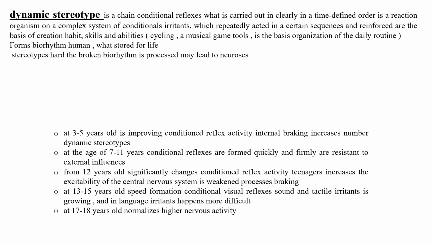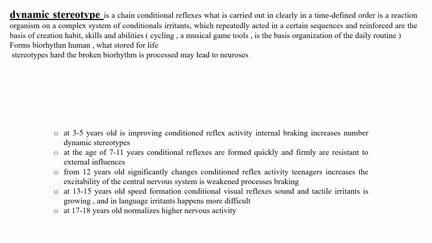At 3-5 years old, conditioned reflex activity is improving, internal braking and the number of dynamic stereotypes increase. At 7-11 years, conditional reflexes are formed quickly and firmly, and are resistant to external influence. At 12 years old, conditional reflex activity significantly changes. In teenagers, the excitability of the central nervous system increases and the braking process is weakened.